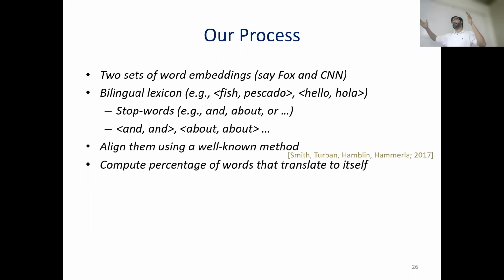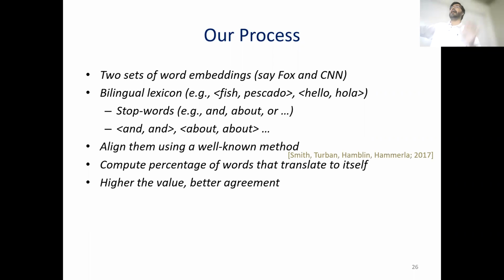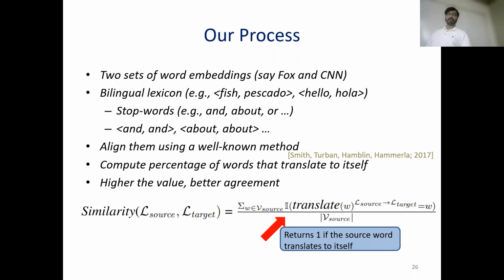If two communities are speaking roughly the same language, there will be fewer mistranslations. So we can just compute the percentage of words that translate to themselves, and that gives us an agreement value between the two communities. Essentially, the similarity between the source language and the target language is just counting how many words translate to themselves, and the higher this value, the closer these two communities are.